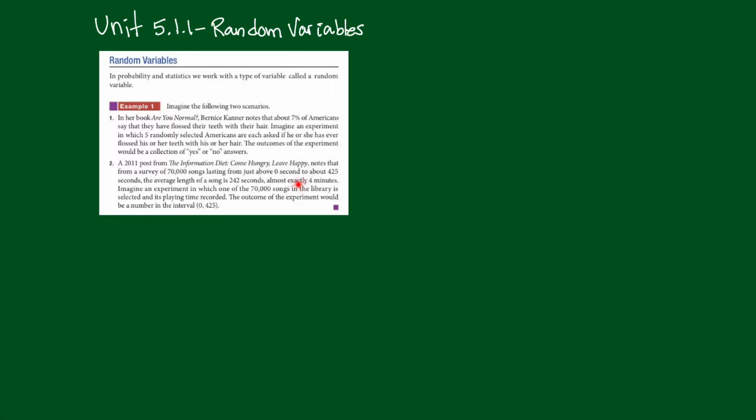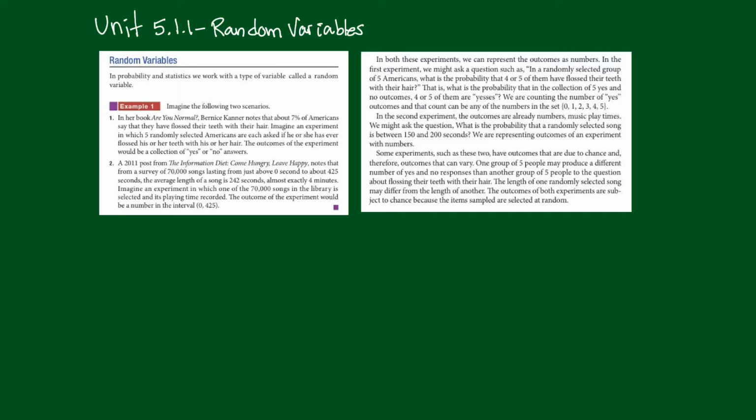Now, imagine an experiment in which you randomly select one of those 70,000 songs in the library, and you record its playing time. The outcome of that experiment would be some number in this interval, 0 to 425. So in the first experiment, the outcomes would be yes or no answers, and in this second one, the outcome would be a number between 0 and 425.